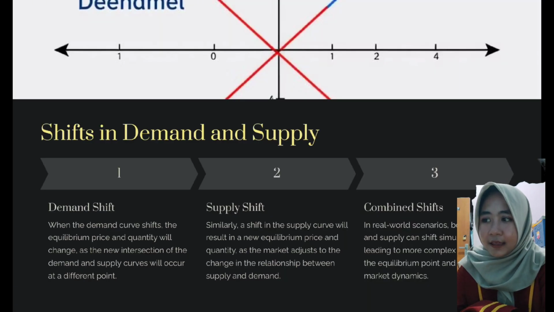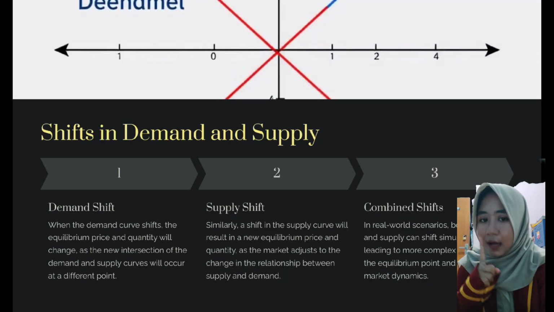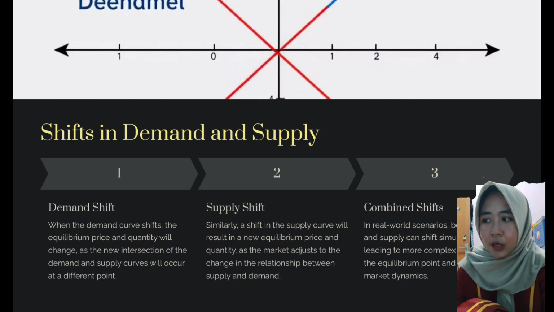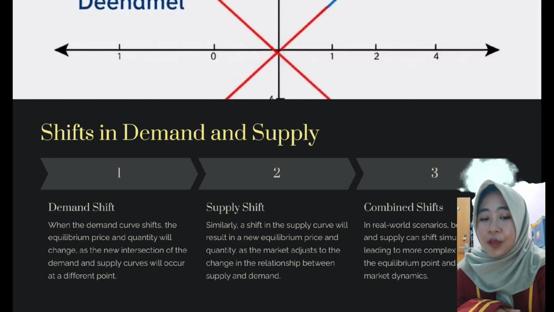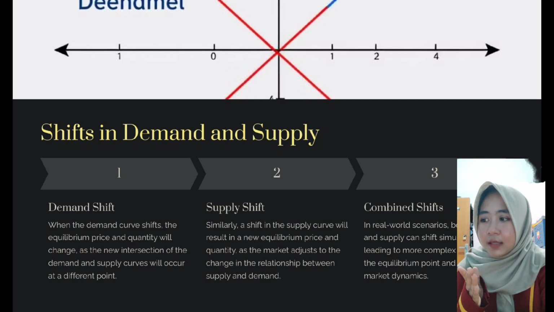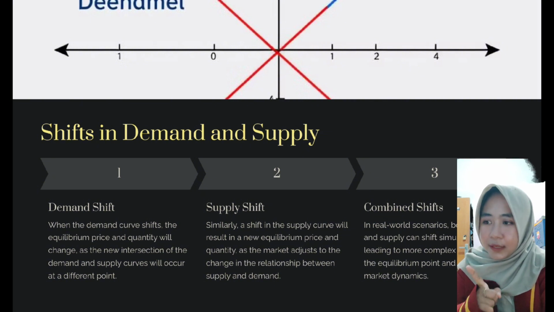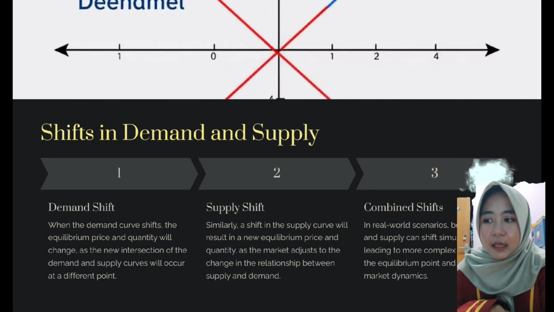Next, shifts in demand and supply. 1. Demand shift. When the demand curve shifts, the equilibrium price and quantity will change as the new intersection of the demand and supply curves will occur at a different point. 2. Supply shift.